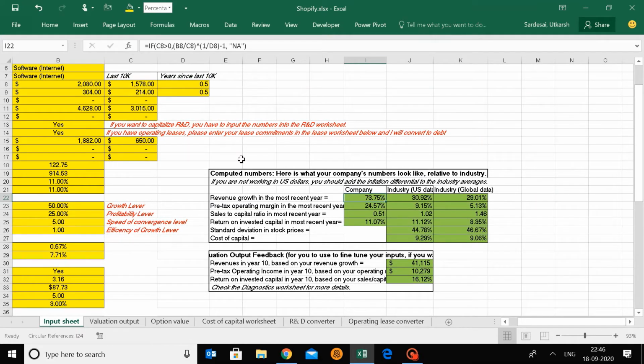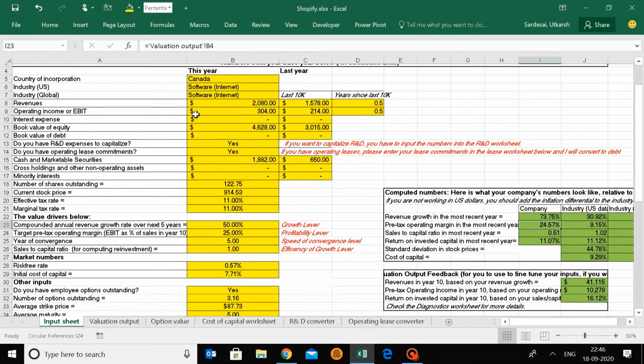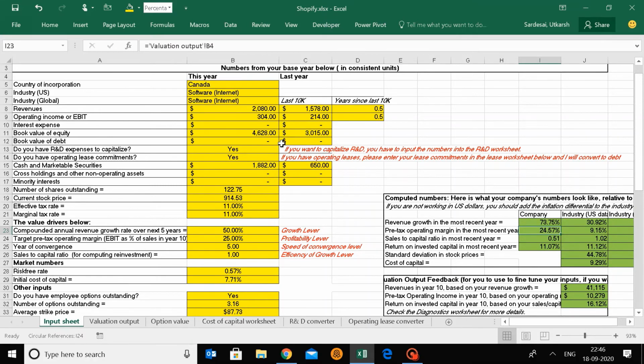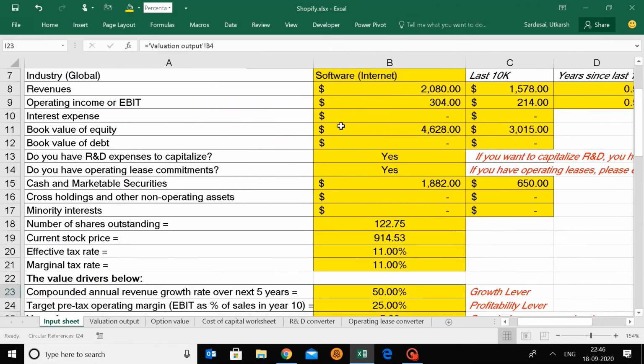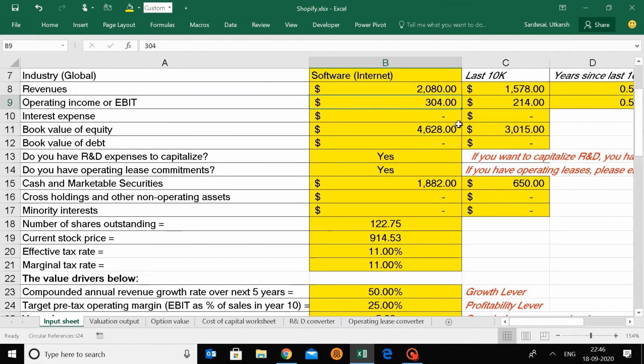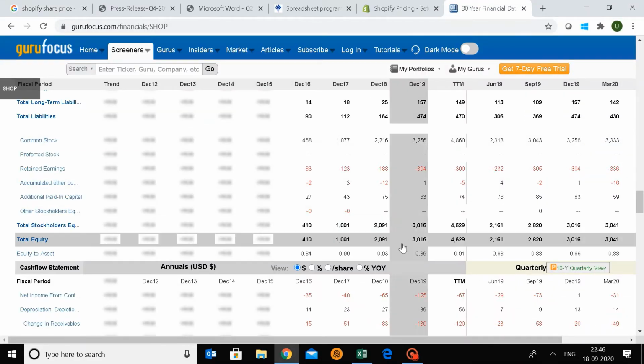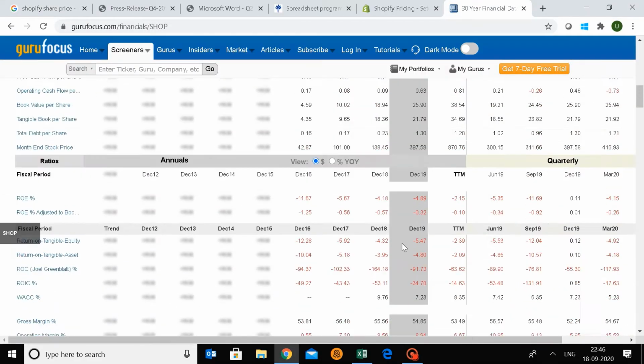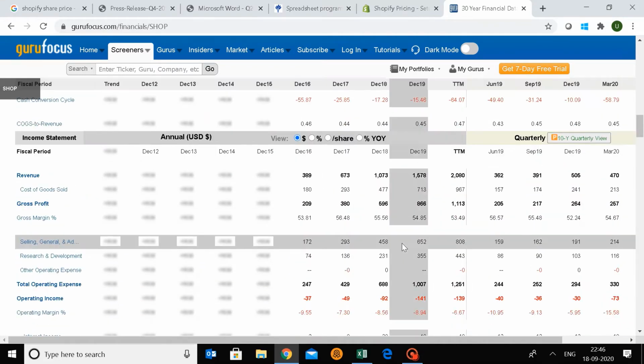So green fields are not to be changed. And look at the US industry and the global average data. Shopify has beaten the growth rates of the industry and also the operating margin. Now, it was wrong for me to consider a high operating margin. Look carefully at what I have done here. I have considered 304 as the operating income, whereas if you go to the data point, you will find the operating income is not that high. It's negative, in fact. It is minus 139.